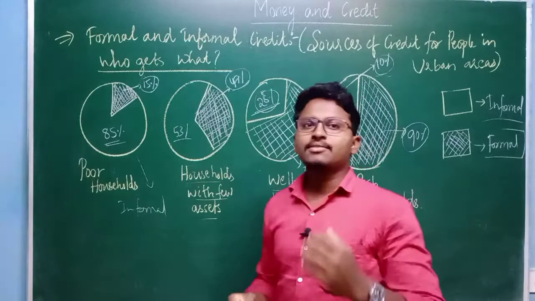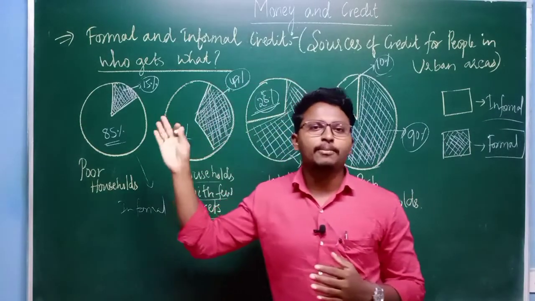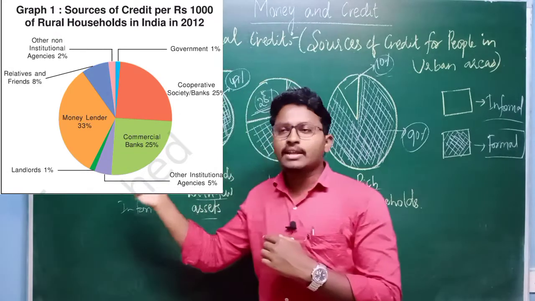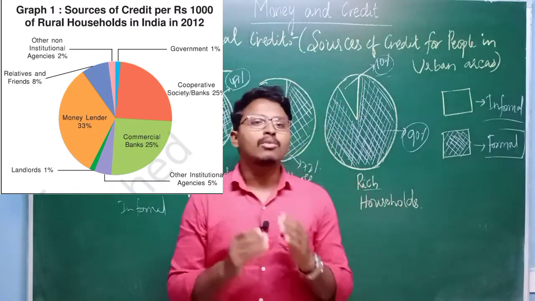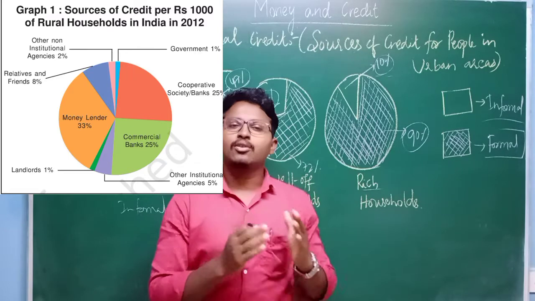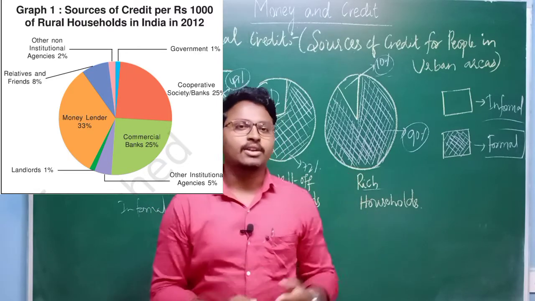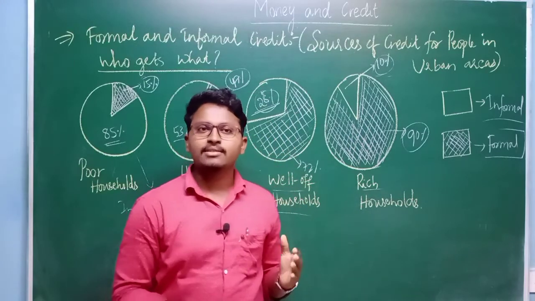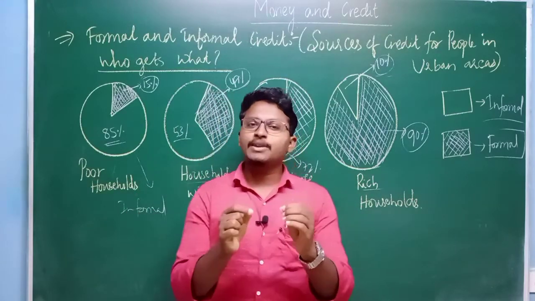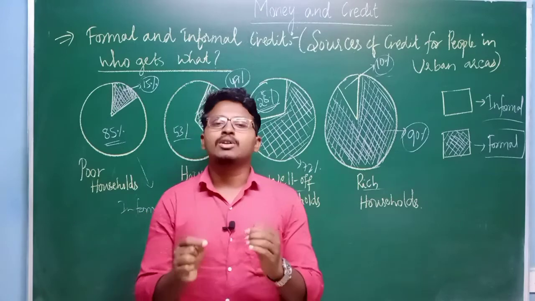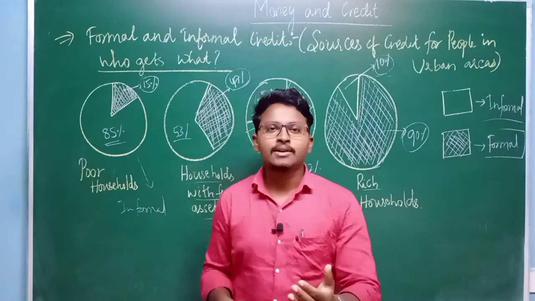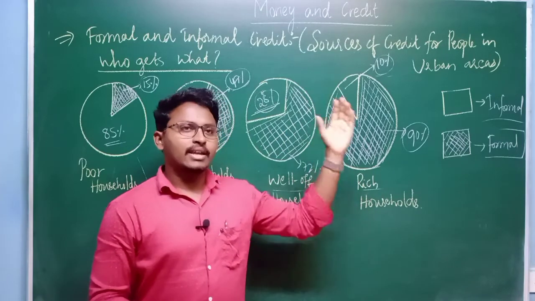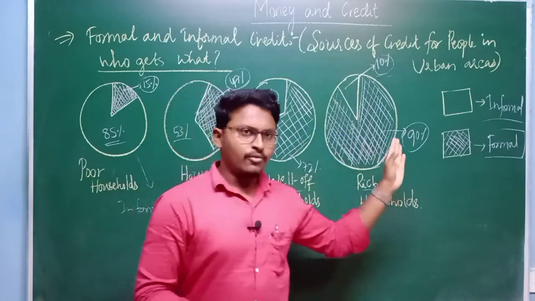So the same is the case with the rural areas. If you can see the pie chart here, you can observe that in the rural areas also a similar kind of pattern can be observed. Most of the people are obtaining their loans from the informal source of credit. So from this what we can conclude is that both in rural areas as well as in urban areas, 50% of the people's needs, whatever they require, are met by the informal source of credit, and the remaining 50% are getting it only from formal source of credit.